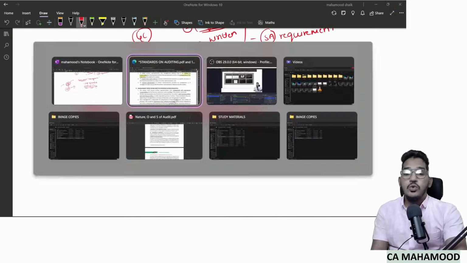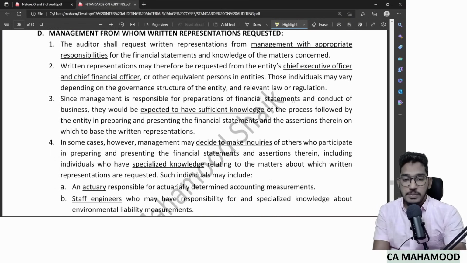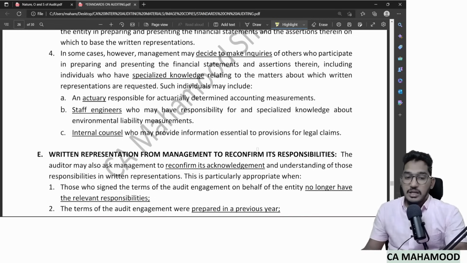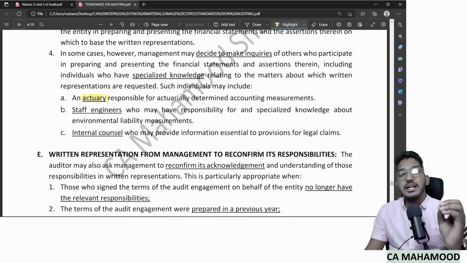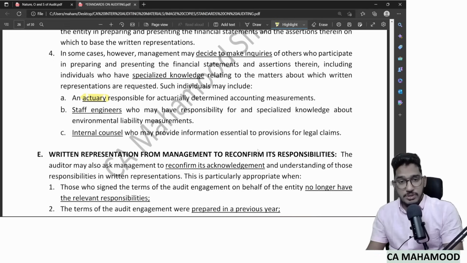Sir, who could be that concerned person? Who could be that expert to whom the management can approach and get the required information from? As you could see, that expert can be an actuary. Like as an auditor, you are asking the management to give confirmation regarding a certain provision. But the CFO told, sir, some actuary has calculated that provision. So what should the CFO do? Go to that concerned actuary, get the information, then provide confirmation to the auditor. Or he could be a staff engineer. You're asking confirmation regarding some technical matter. The CFO doesn't have knowledge. He might go to the staff engineer, get the required information, then provide the written representation to you.